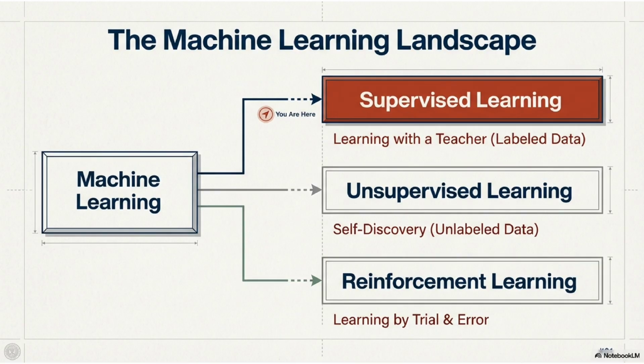Machine learning landscape. Machine learning has three main branches: supervised learning, unsupervised learning, reinforcement learning. Supervised learning is learning with labeled data. Unsupervised learning is discovering structure in raw data. Reinforcement learning is learning by trial and error. Today, we are here in supervised learning.